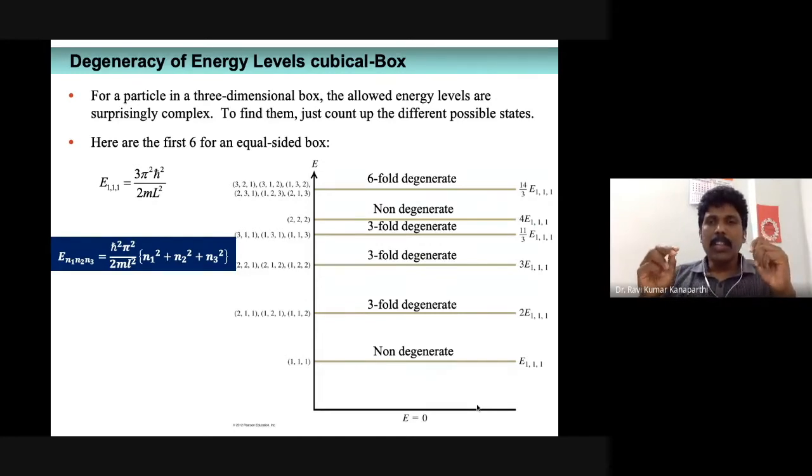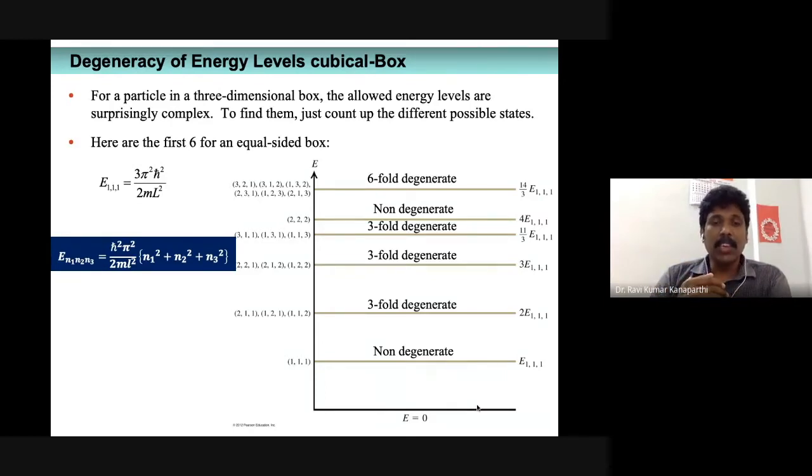Okay. Similarly, if you want to proceed further, what will be the upper state? The second excited state. The second excited state is the state where two of the quantum numbers can be 2 and the other quantum number can be 1. So in that respect, we can have three different states with identically the same energy.